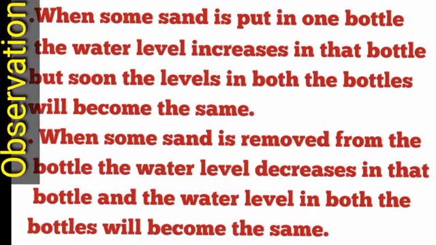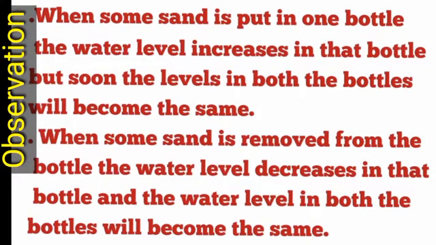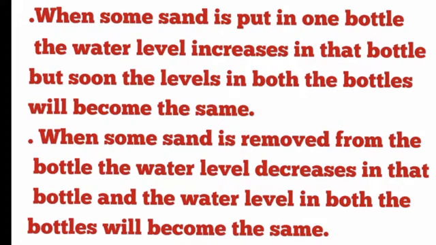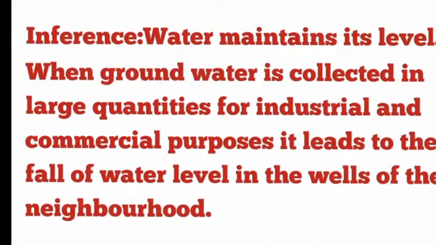Observation: when some sand is put in one bottle, the water level increases in that bottle, but soon the levels in both the bottles will become the same. When some sand is removed from the bottle, the water level decreases in that bottle and the water level in both the bottles will become the same. Inference: water maintains its level.